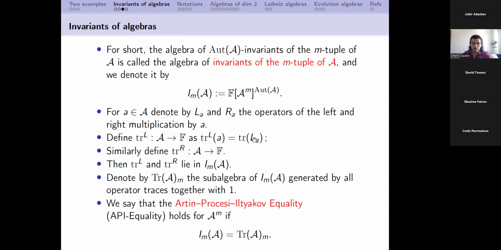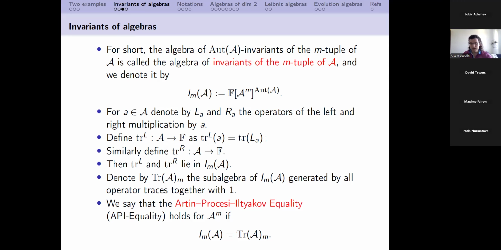Instead of considering just one operator of left or right multiplication, we can consider several operators of left or right multiplication by elements of algebra A, consider the composition of these operators and take the trace of this composition. Doing this, we can define a map from A^m to F, and so we define a multilinear element of the coordinate ring. This element is called an operator trace. Later, I will give an explicit definition of this construction.